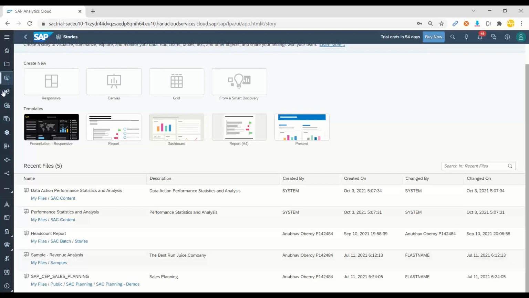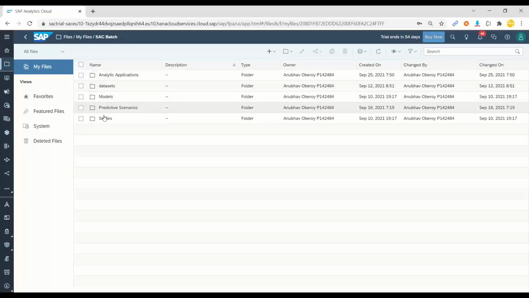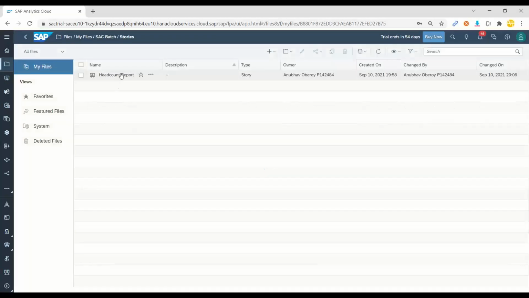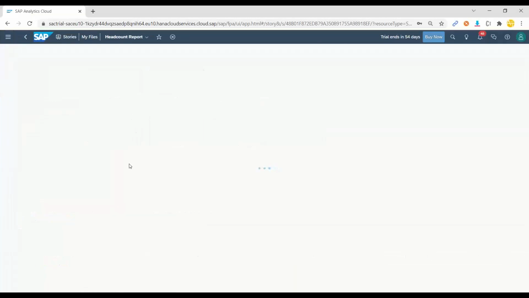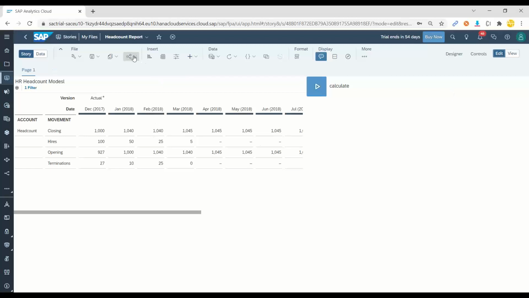Good question. Let me go to an existing dashboard. I'm sure I can find some from my previous batch. Here is a dashboard which you see on the screen, and you can see the share button. It's as simple as that. You click on the share button and then you just share, and it will give you a link. That link you can give to anyone, because it's cloud. That's the benefit of the cloud.